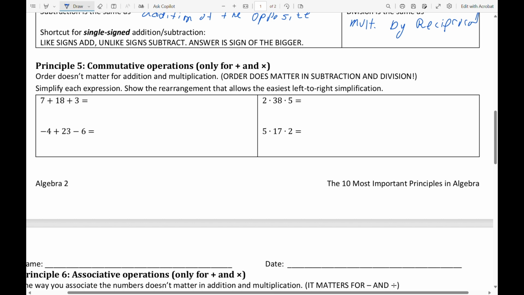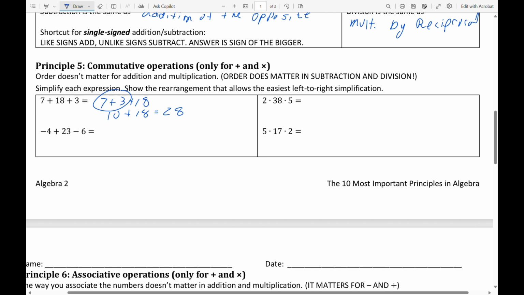A lot of you would see this in your mind as being 7 plus 3 plus 18. That would be the most efficient way to do it. And then you'd see this as becoming a 10 plus an 18 for a 28. Notice again a couple of different things, that I can only operate on two numbers at a time, but order doesn't matter for an addition problem.